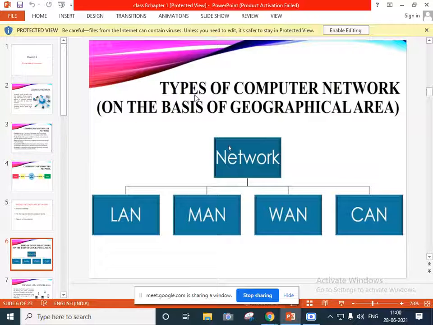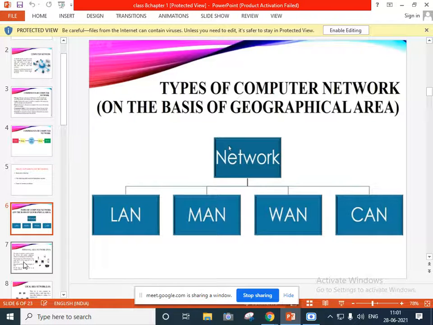Okay. So next comes types of computer networks. Mainly there are four types of computer networks. Which are those? That is LAN, MAN, WAN and CAN. So see here, the long form of LAN is Local Area Network. Next comes MAN, that is Metropolitan Area Network. What is the meaning of WAN here? That is Wide Area Network. And CAN is Campus Area Network. So we'll see all these types of computer networks one by one.